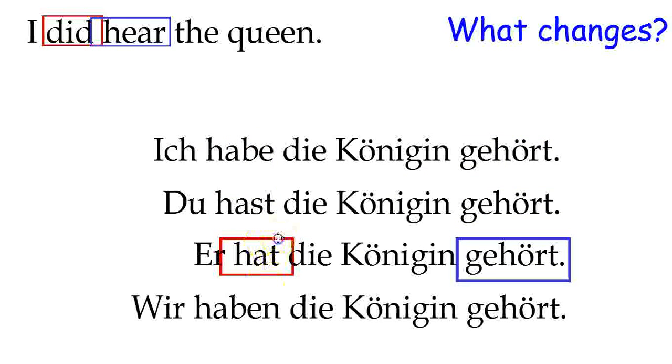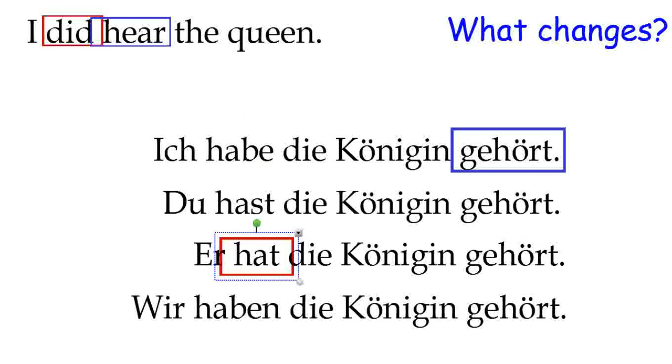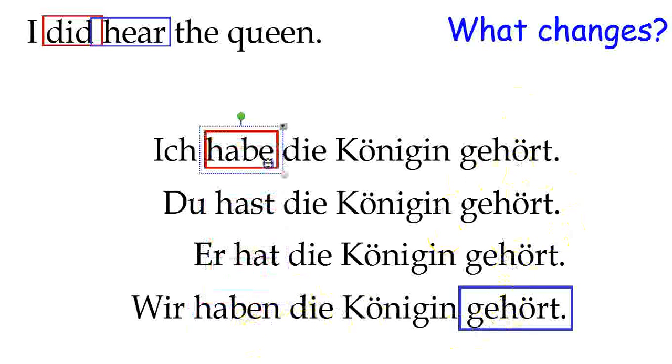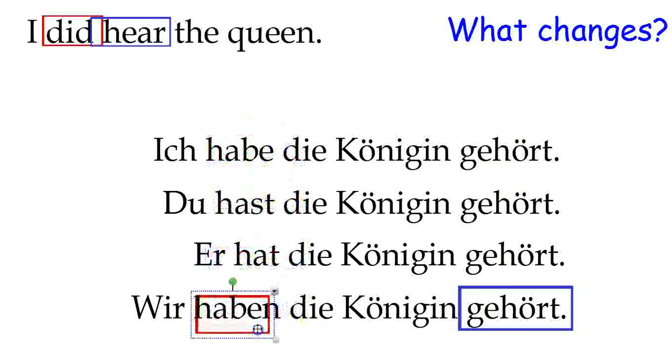Wir haben die Königin gehört. So if you're looking at these sentences that are all present perfect tense, what is the thing that changes? You'll notice that the past participle remains the same. That does not change. Gehört, gehört, gehört. It's the haben that changes, because that has to be conjugated for subject-verb agreement with the subject.